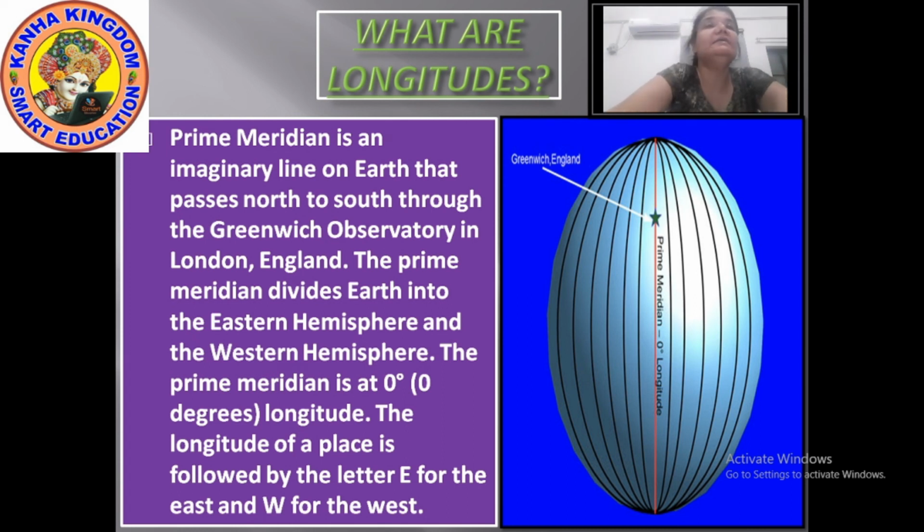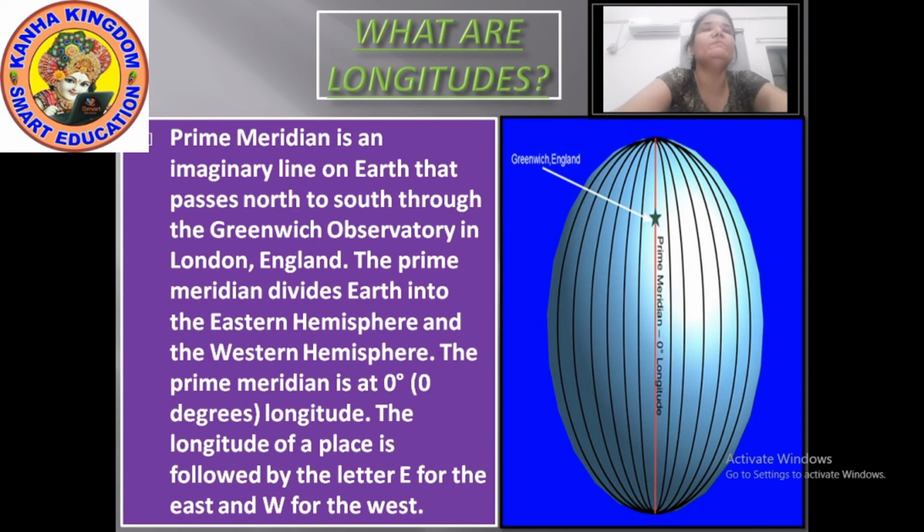The prime meridian is an imaginary line on the earth that passes from north to south through the Greenwich Observatory. As I told you, it was decided by all the countries that the count should begin from the meridian that passes through Greenwich. So the meridian of longitude which passes through Greenwich is known as the prime meridian. This prime meridian divides the earth into two equal halves vertically, the eastern hemisphere and the western hemisphere, and the longitude of these places is followed by the letter E for east and W for west.